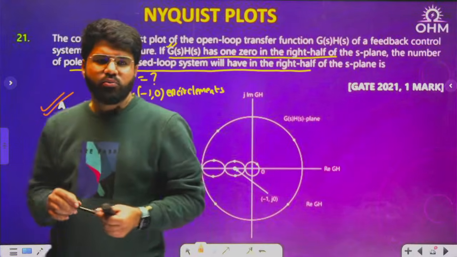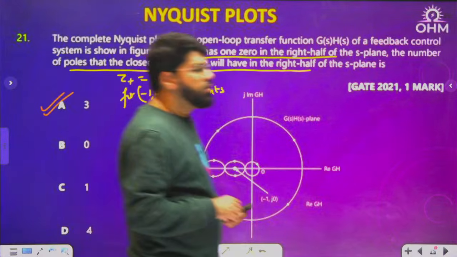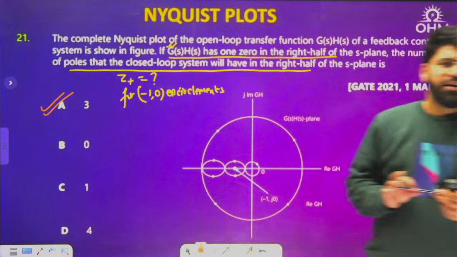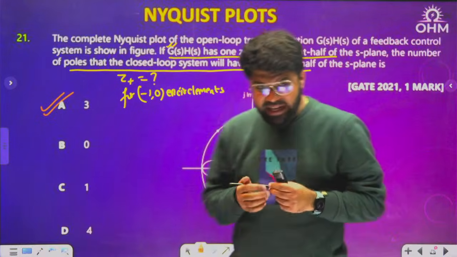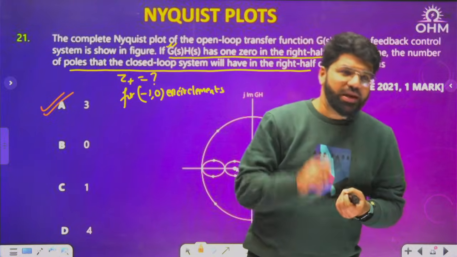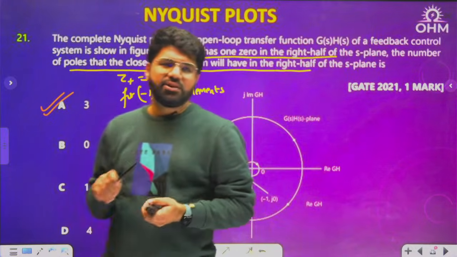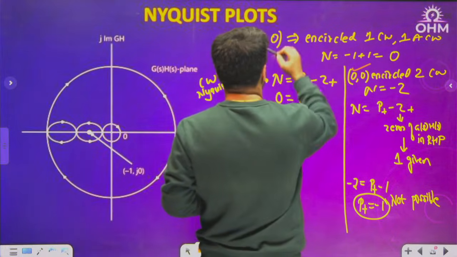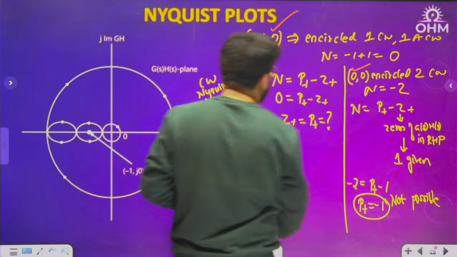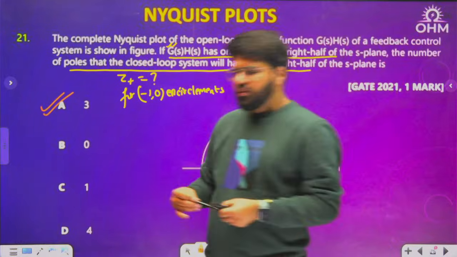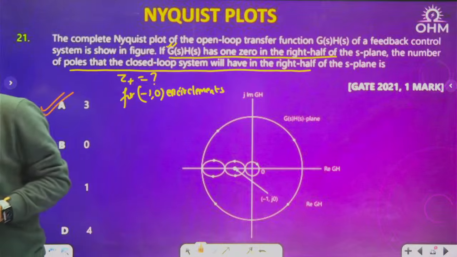3. Yes, Samuka, correct answer 3. Okay. This question is actually asking you indirectly to talk about encirclement of minus 1 comma 0 as well as 0 comma 0. Both are required. This also required and this also required. Then only the question is complete and solvable.